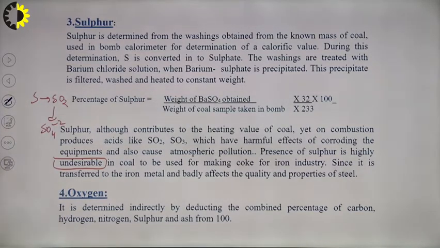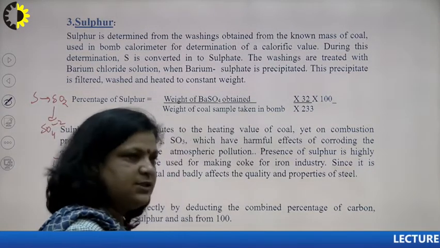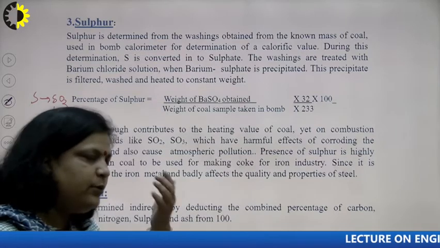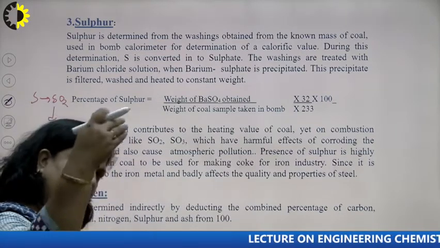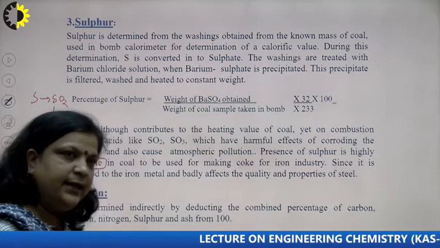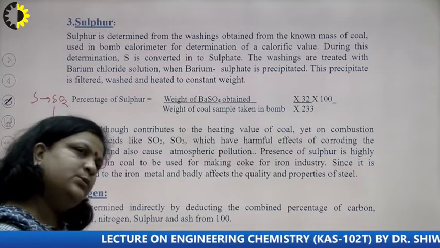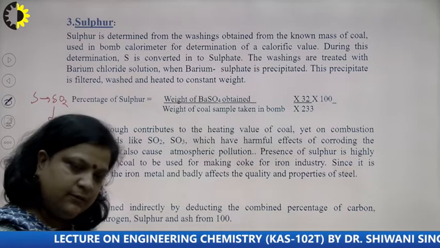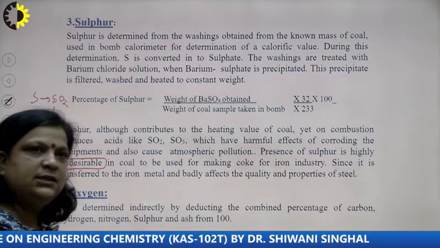Now, next is oxygen. You know that to calculate the oxygen, if it is not given, we add all element percentages, and if the total is not 100, then we subtract it from 100, and the value obtained will be the percentage of oxygen.